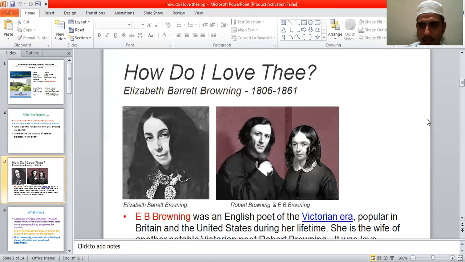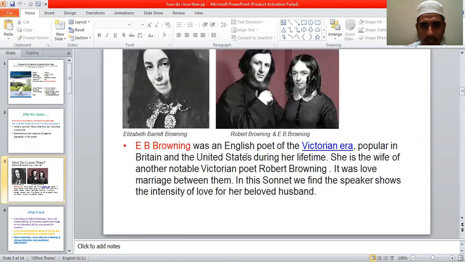Here you can find some information about Elizabeth Barrett Browning. She was an English poet of the Victorian era, very popular in Britain and the United States during her lifetime. She is the wife of another notable Victorian poet, Robert Browning.